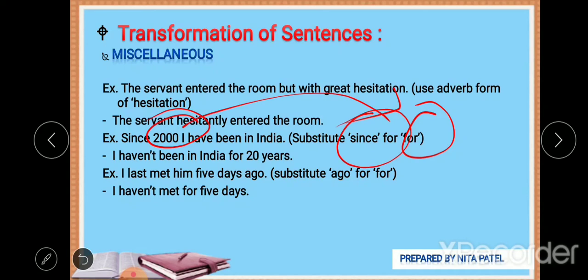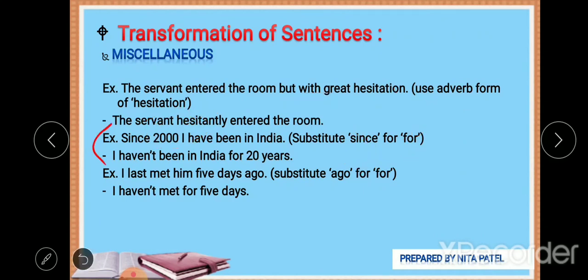But we don't have to remove only since; we have to use for, and along with for we have to change these numbers also. So 2000, and we are living in 2020, so a 20 year period is there. So I haven't been in India for 20 years. The meaning is the same. Look at this sentence: since 2000 I have been in India. So after 2000 I wasn't in India. So I haven't been in India for 20 years. Hope you are getting it.